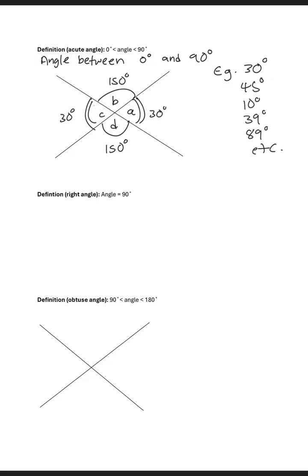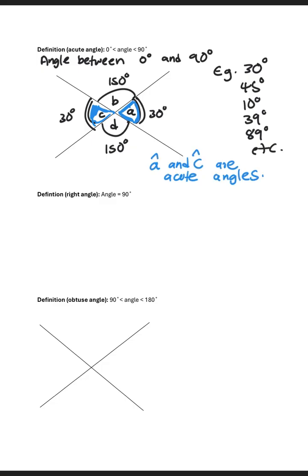So in this case, this and this, A and C, are acute angles. So that's it. And then we have the definition of a right angle.